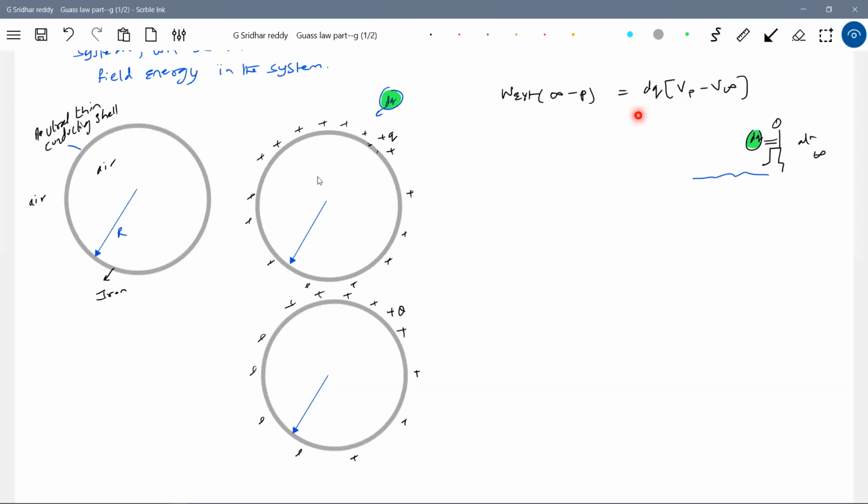Can you remember electrostatics? dq is the charge which the extra agent is going to move and put on the shell. What is the potential on the shell at point P? I have to show it on the surface, no?